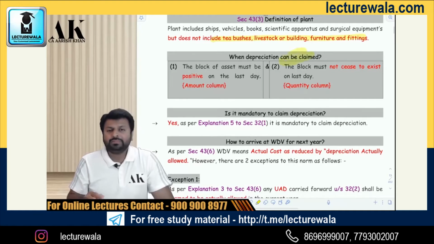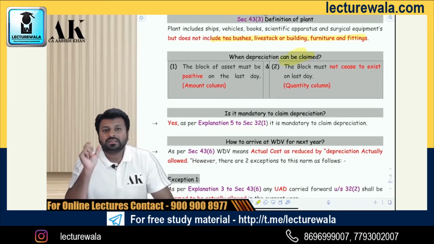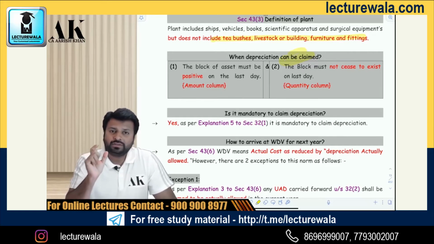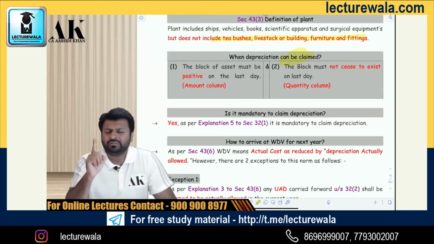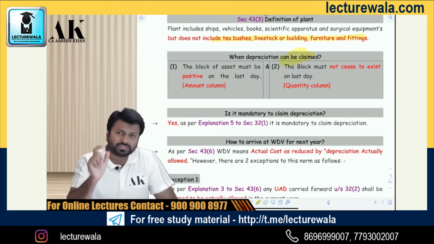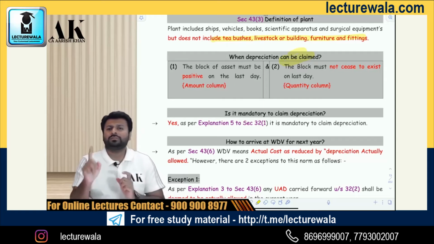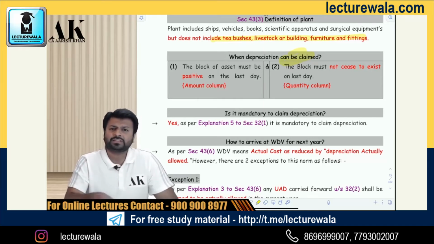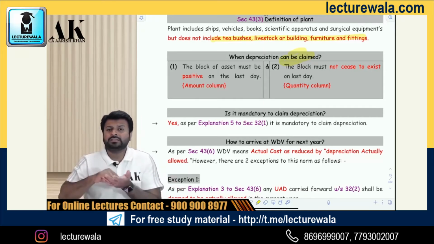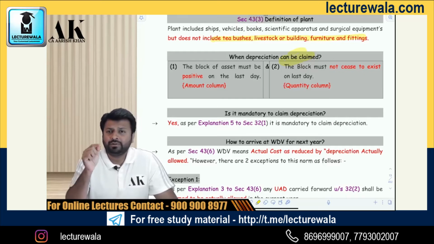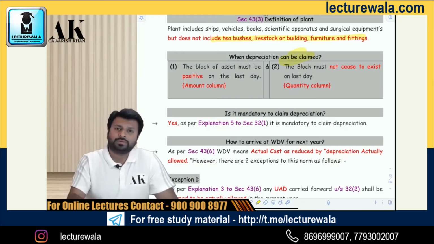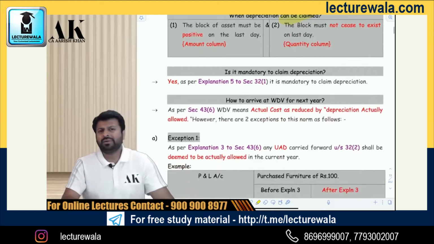Next, for claiming depreciation under block, you need to fulfill 2 conditions. First, your block must be positive on the last day of the previous year and your block must not cease to exist. There has to be at least 1 quantity in the block of asset and the amount column has to be positive. Then only you will get depreciation. If either of the conditions is not fulfilled, then you will be chargeable with short-term capital gains as per block of asset. If the block becomes negative or becomes 0, then you will be chargeable to capital gains under section 50.